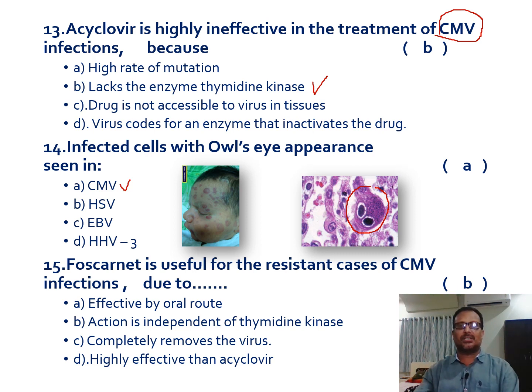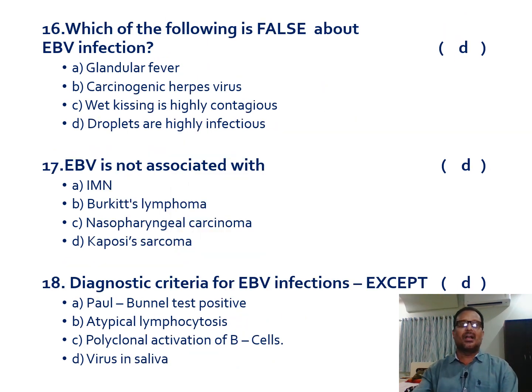So foscarnet is useful in resistant cases of cytomegalovirus, because its action is independent of the thymidine kinase enzyme. And next, the 16th one: which of the following is false about Epstein-Barr viral infection? So which is false? That means there are three truths in these options.